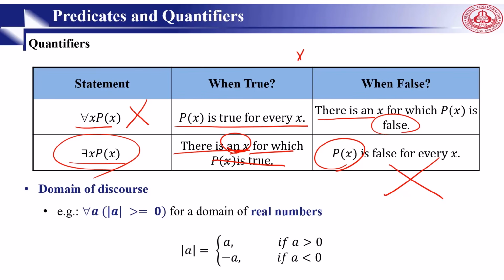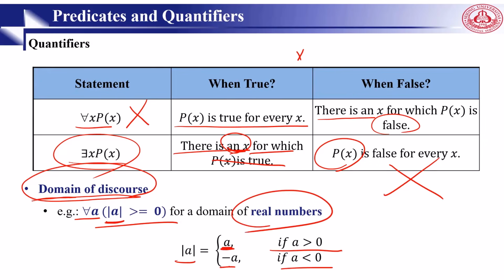The universal and existential quantifiers hold their definition in a certain domain. We call it the domain of discourse. Without stating the domain, either of these quantifiers, existential and universal, become meaningless. For example, for all a, the absolute value of a is greater than or equal to 0. So if a is positive, then it is a; if it is less than zero, then it is negative a. The domain of this one is the real numbers.